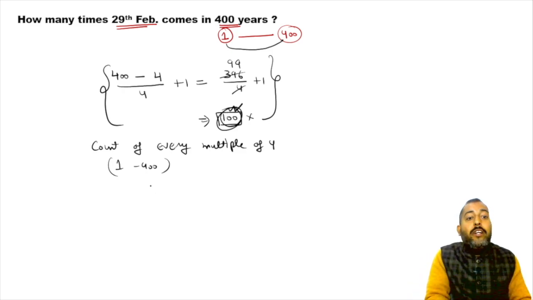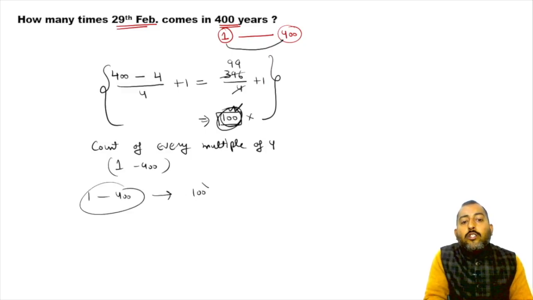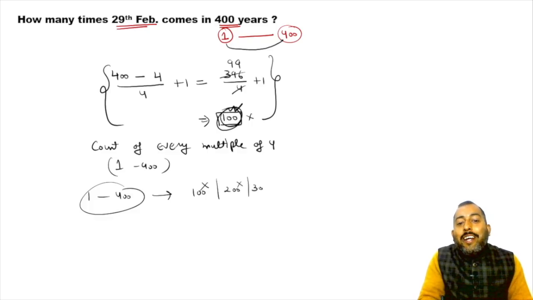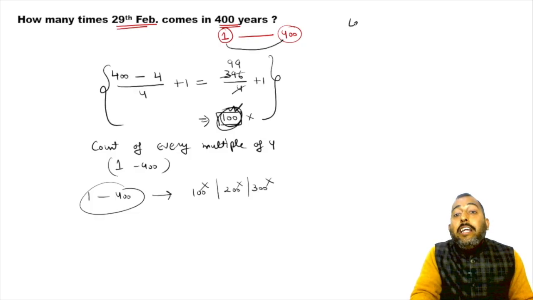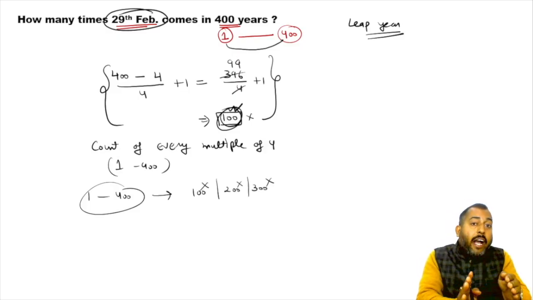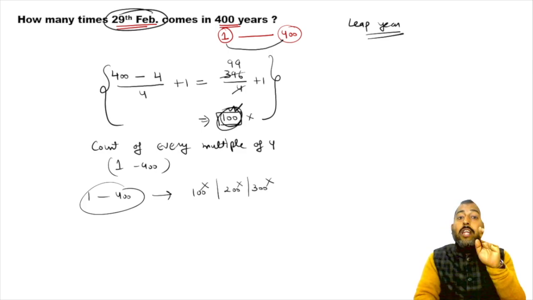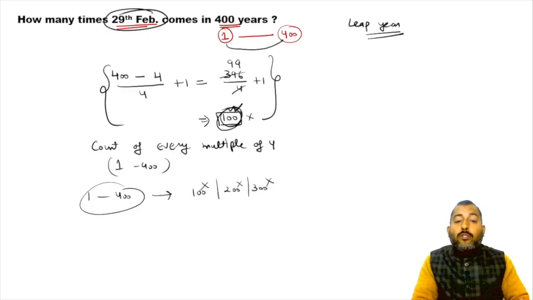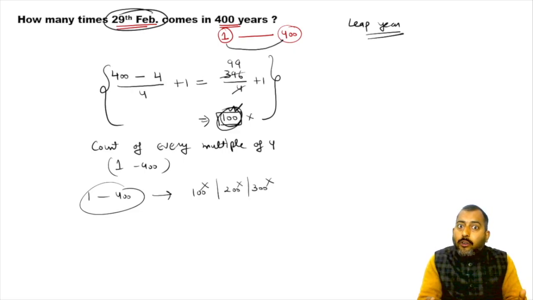Okay, so try to understand. From 1 till 400, the 100th year was not leap. The 200th year was not leap. The 300th year was not leap. We are basically interested in leap years. Why are we interested in leap years? Because we are interested in 29th Feb, and we know that only in a leap year will 29th Feb come. So that is why we are calculating the number of leap years. The number of leap years and the number of times 29th Feb will come are absolutely the same.